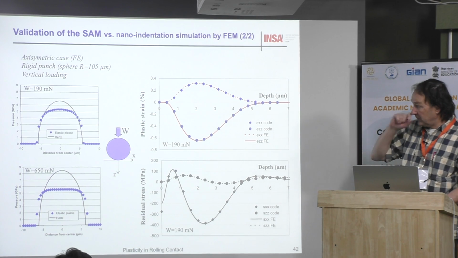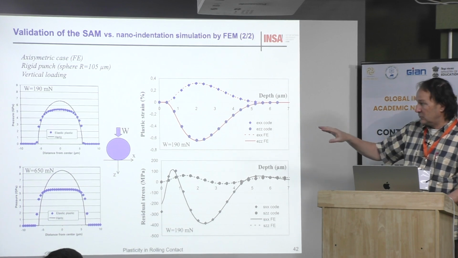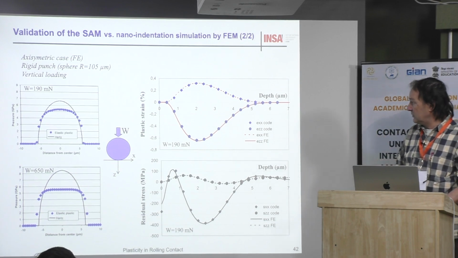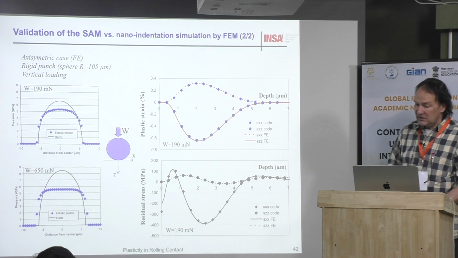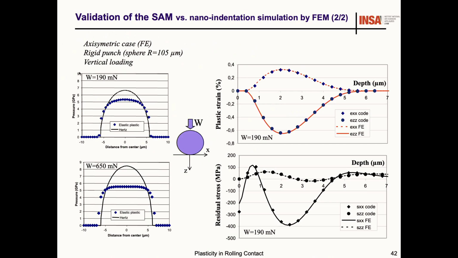This is a comparison of the contact solvers that we developed with the finite element method using Abaqus. There are two load levels. This is a relatively moderate plasticity level, and this is more significant plasticity. Again, the full line corresponds to the elastic solution.